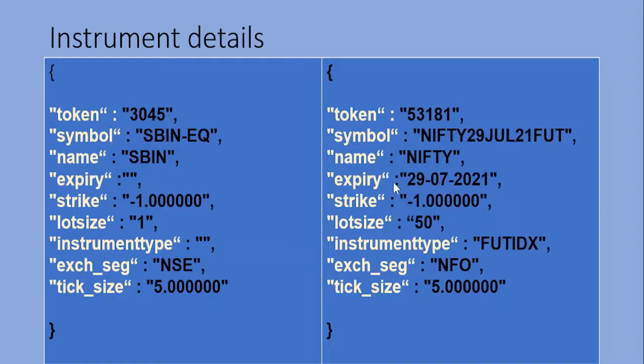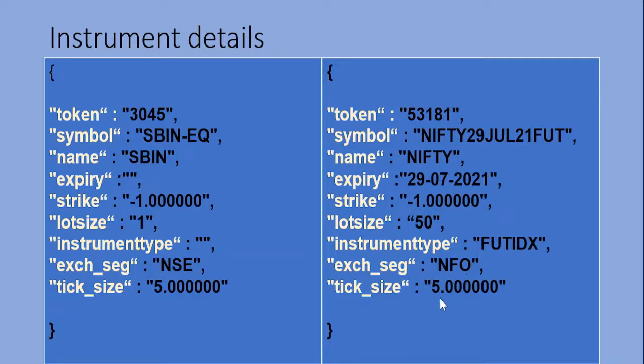Name is Nifty, expiry date is 29th 07 2021, that is the date, and since it is not an option, there will be no strike price, therefore it is -1, and lot size is 50, that is in multiples of 50 we can trade Nifty, and instrument it is future index, that's why FUTIDX. Exchange type is NFO,